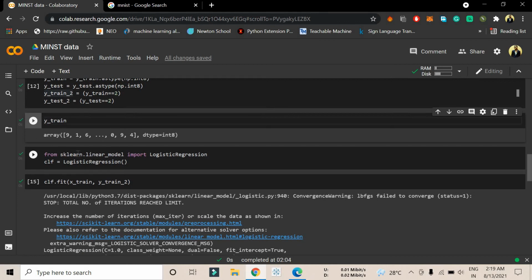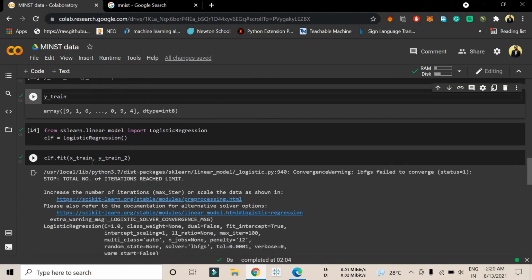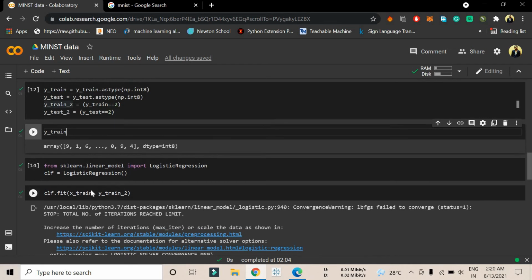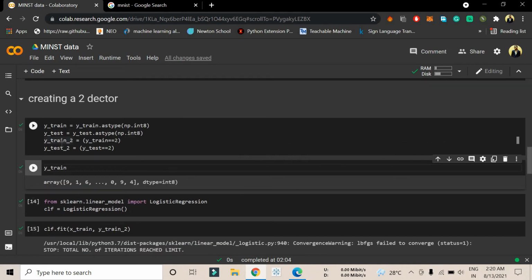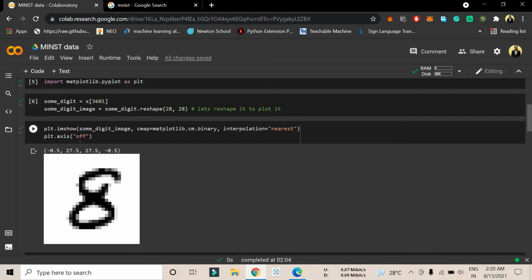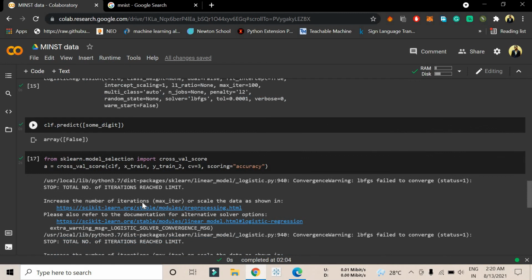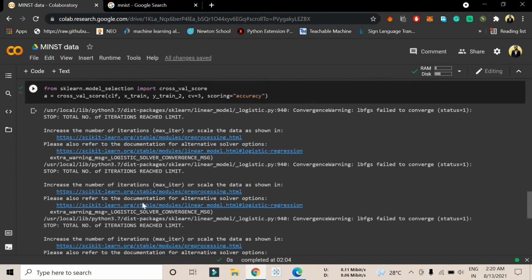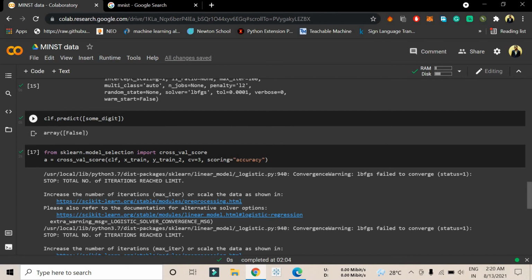As you know, from sklearn.linear_model we can import LogisticRegression. We have imported LogisticRegression as a classifier model here. We created a variable called clf equals LogisticRegression, and we are trying to fit the data xtrain comma ytrain_2. As I have told you, we are trying to predict only 2 here. So if we predict some digit, this part, and the digit is 8, we know that this is 8, this is not 2, so that's why it must give the answer as false. So here an array of false, as you can see.